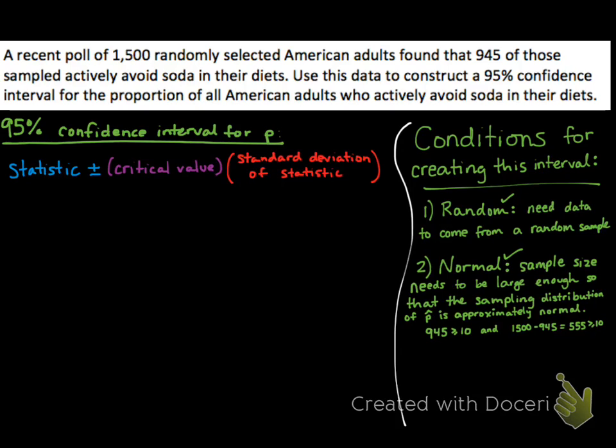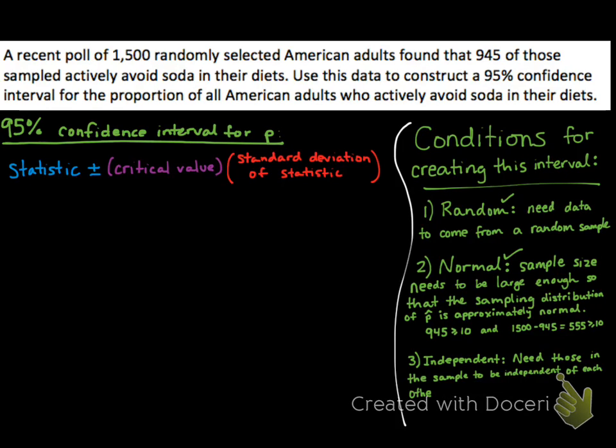And 945 is bigger than 10, 555 is bigger than 10, so our sampling distribution of p hat is going to be very close to normal. This is going to be useful later because it allows us to use a normal curve for a lot of our calculations. The last condition we have says that those in the sample should be independent of each other.